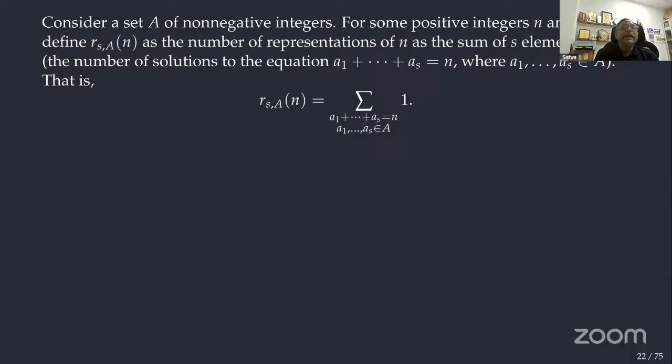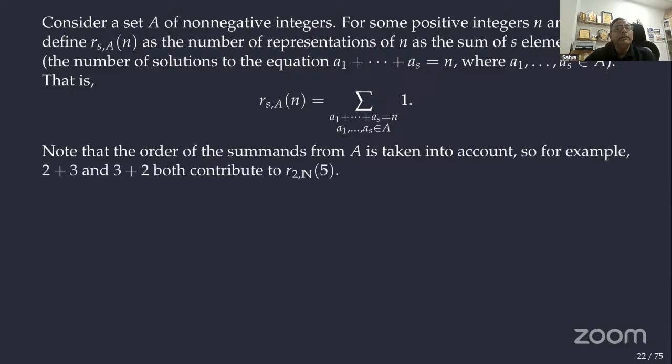So is it possible to write n as a sum of s elements from A? That is, a1 plus a2 plus ... plus as equal to n, where a1, a2, ..., as belong to A. So r_s(A, n) is the number of ways of writing that. Okay, so it is actually an integer, first of all, right?